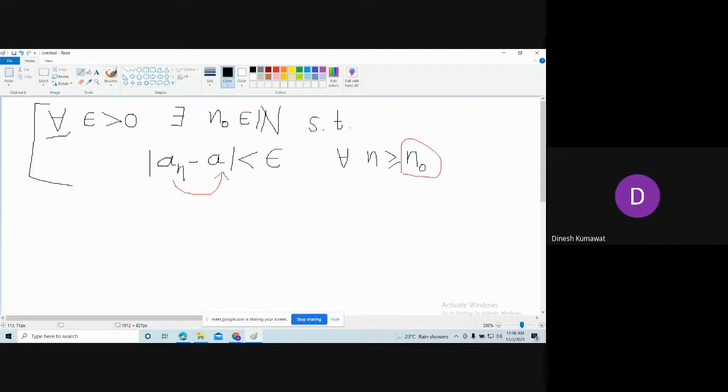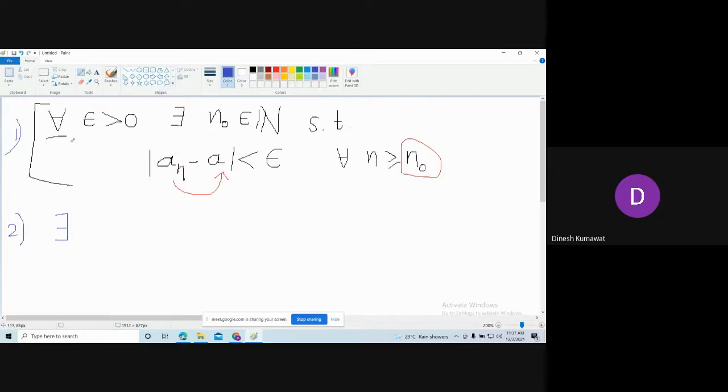What is the negation of for all? There exists. See, this first definition is the definition of a convergent sequence. Now we are interested in the definition of a not convergent sequence, which means we need to negate the above definition.